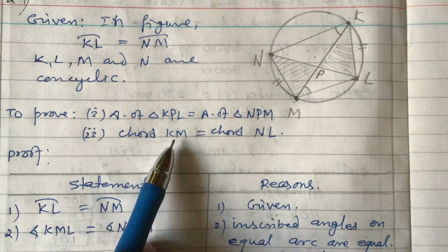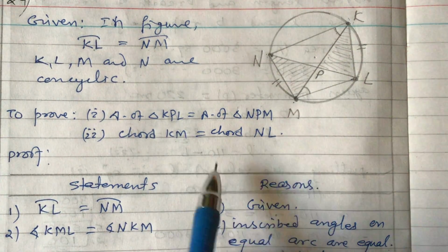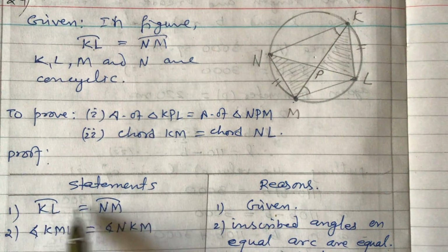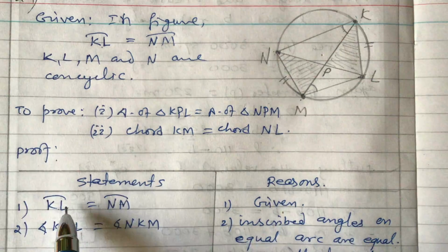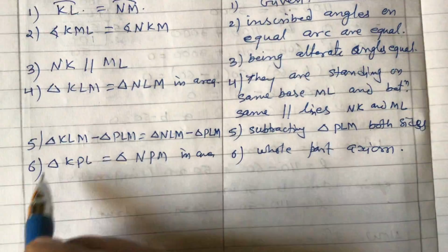Now, second part, chord KM equal to chord NL we need to prove. To prove this one, we have already got this arc equal to this arc. It is given here in number 1. Now, can we add LM both sides? So we can write like this.